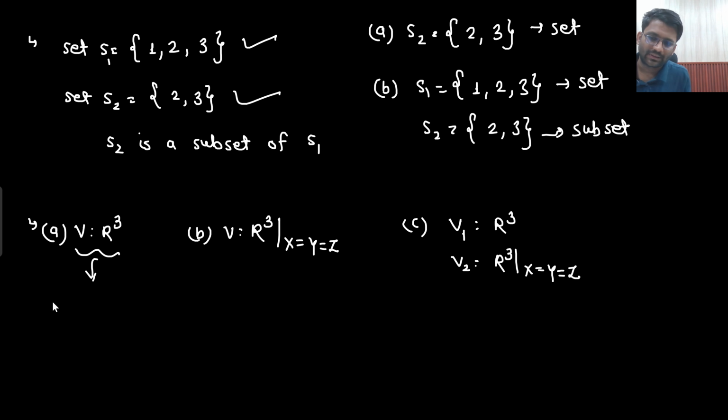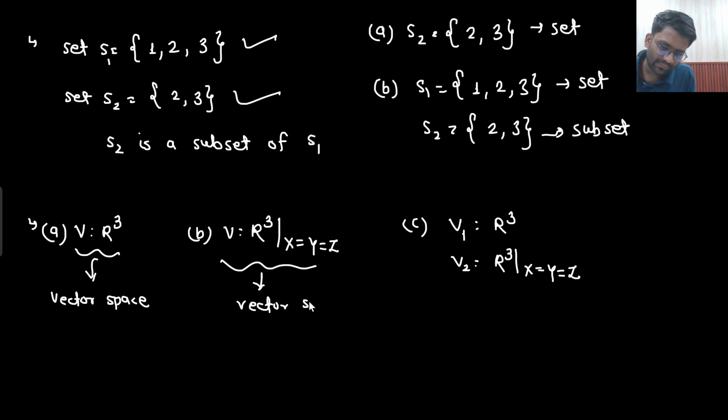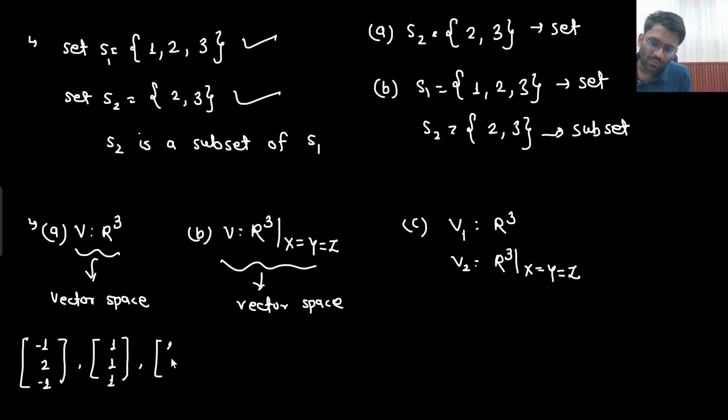Surely you can call it a vector space. There is no doubt. Is it a set of vectors? Yes sir, this is also a set of vectors. So can I call it a vector space? Yes, you can. In this set, what all elements will come? Sir, any random element can come. 1, 2, minus 1, 1. 1, 1, 1 can also come. 2, 2, 2 can also come. And anything random can come up.